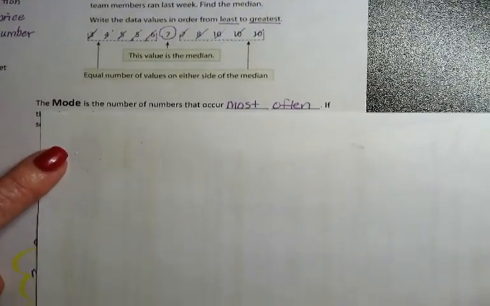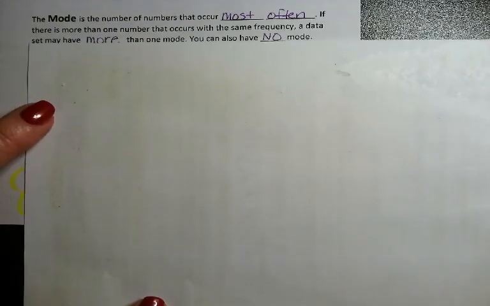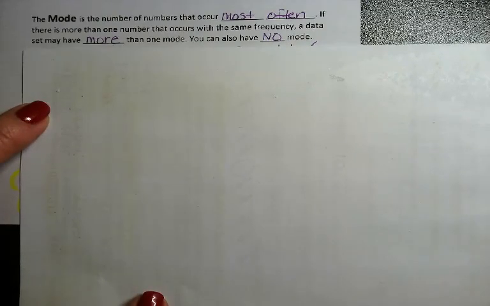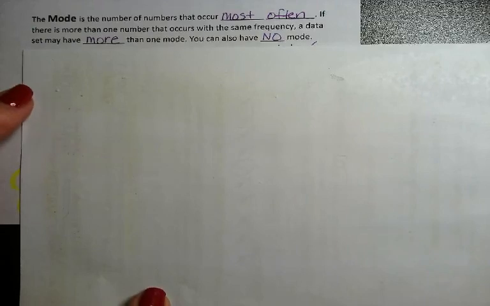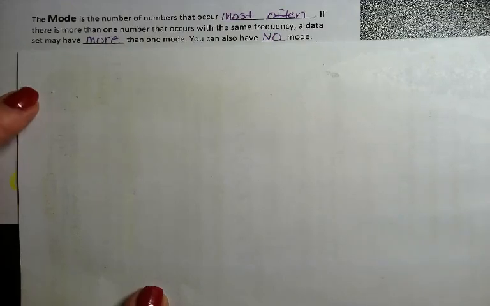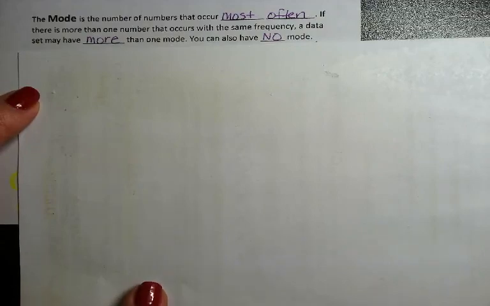All right, our last measure of center is called our mode. The mode is the number that occurs most often in a set of data values. It has the most frequency. You will see this number more than any other number. Now, you can have more than one mode, or you can honestly have no mode at all. That is possible, so don't let that shock you.